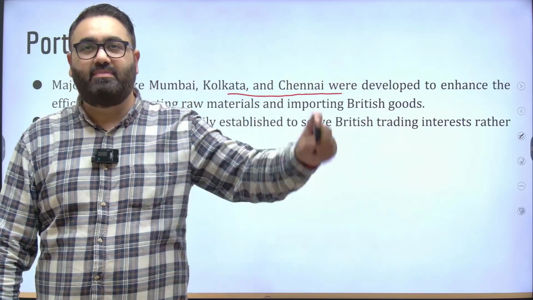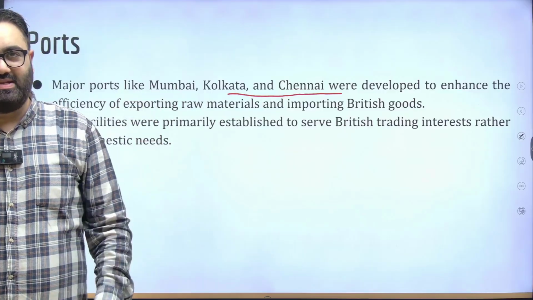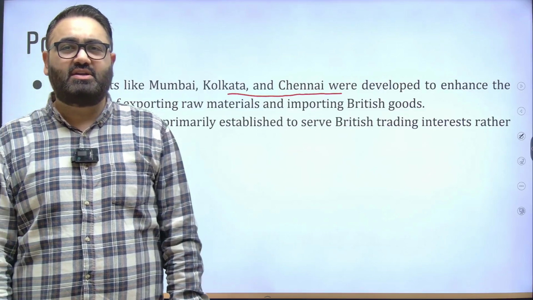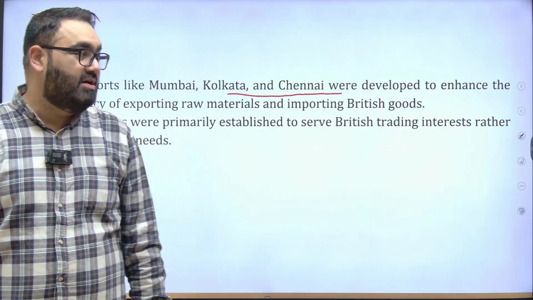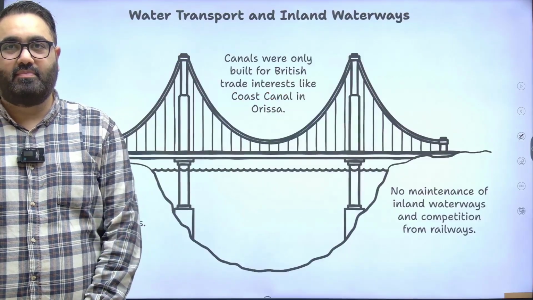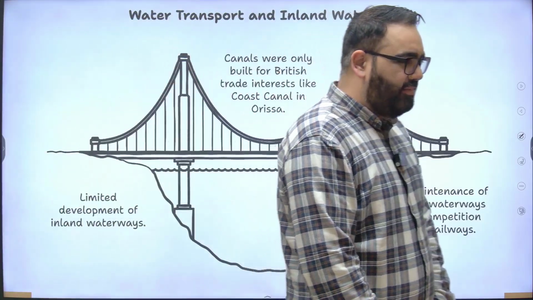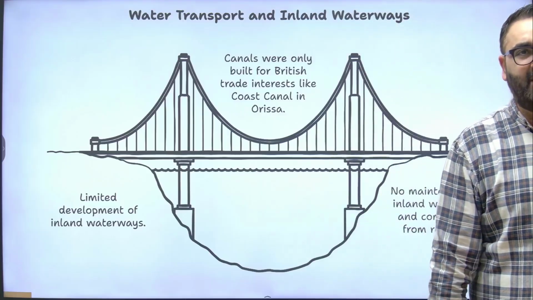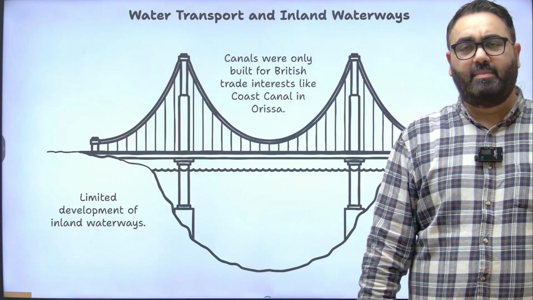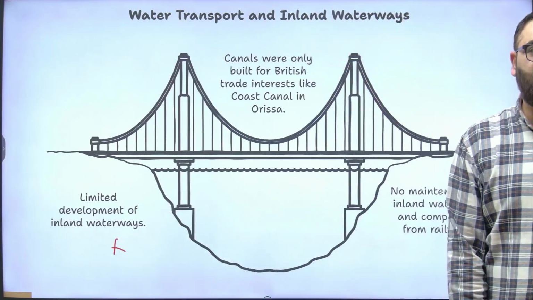So he would take a ship. So it's not that the ports were not accessible to others, it was accessible to others, but mainly infrastructure, etc., that was built was mainly to serve the British and not any other interest at that point of time. There was some other very basic infrastructure built by the British, but again, especially for themselves.